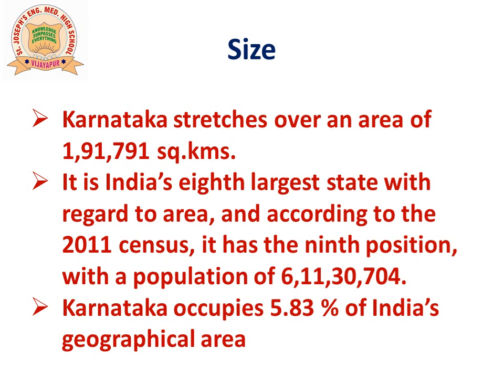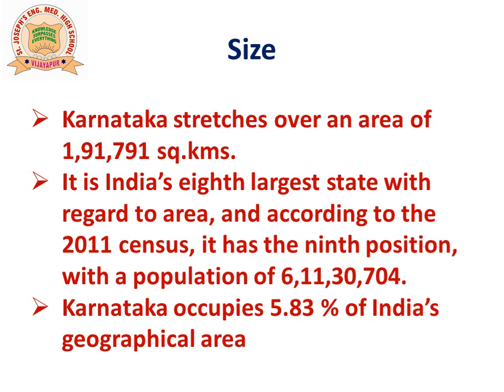So the total area of Karnataka, including from north to south and from east to west, inclusive of everything, is 1,91,791 square kilometers. Karnataka is the 8th largest state in India with regard to area, and with regard to population it lies in the 9th place.